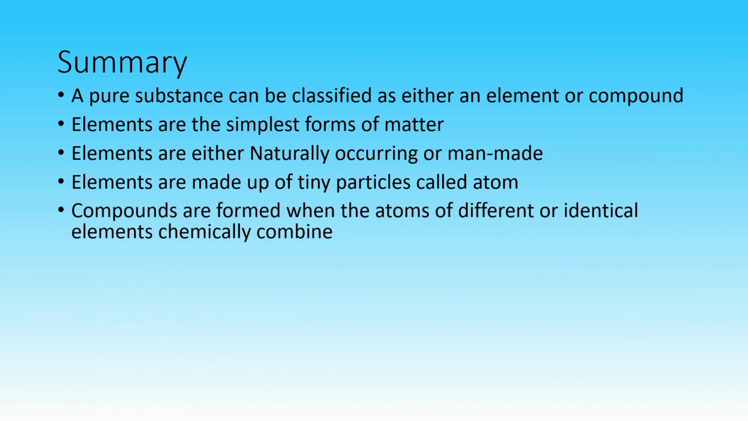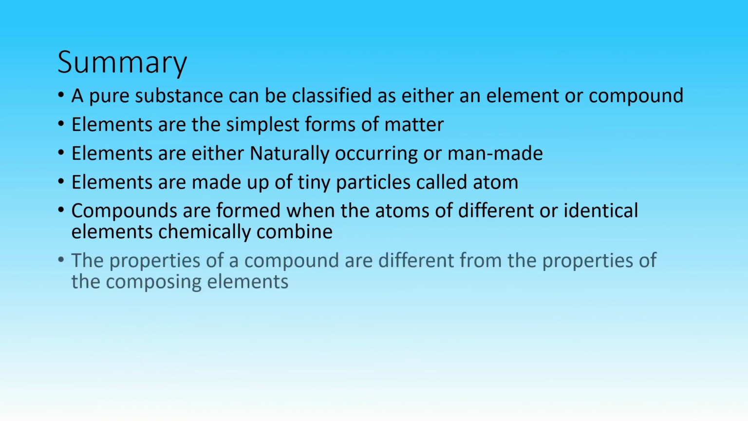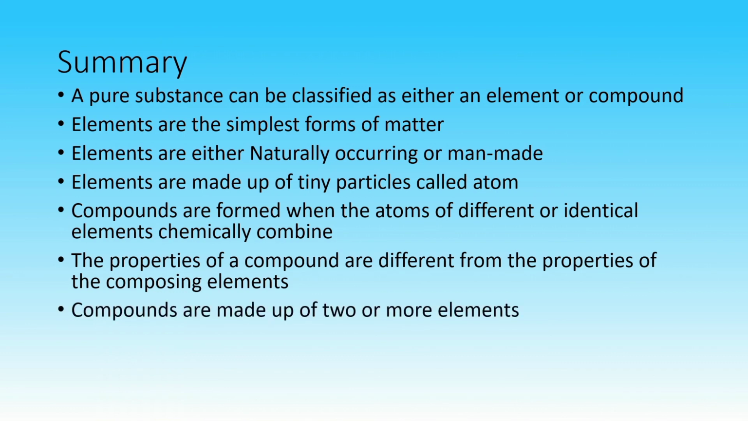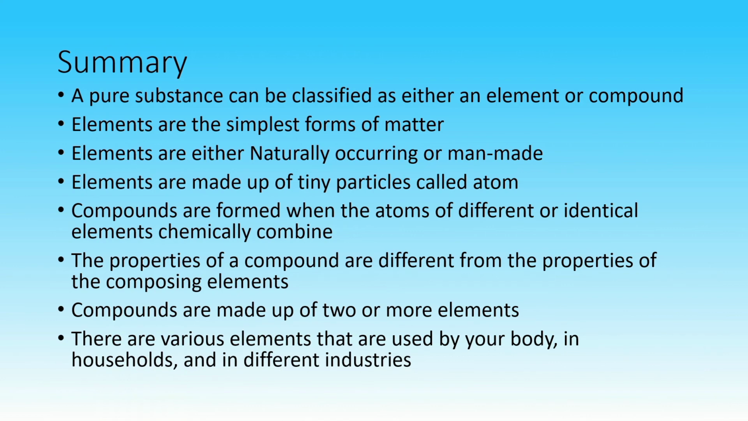Compounds are formed when the atoms of different or identical elements chemically combine. The properties of a compound are different from the properties of the composing elements. Compounds are made up of 2 or more elements. There are various elements that are used by your body, in the households, and in different industries.